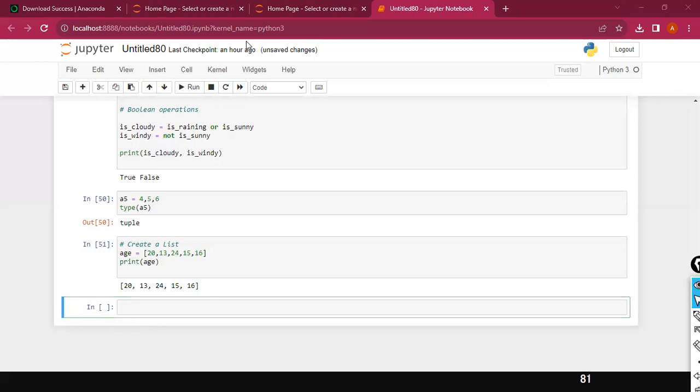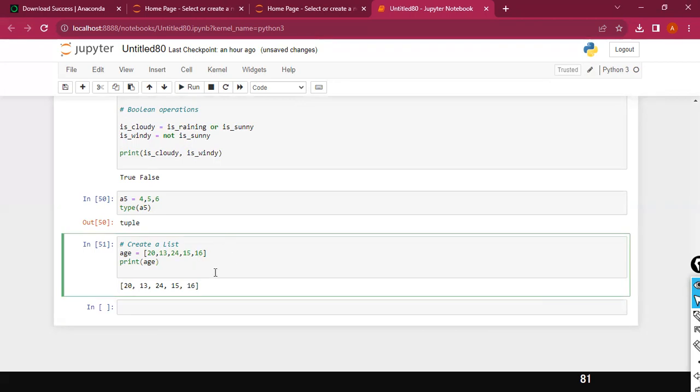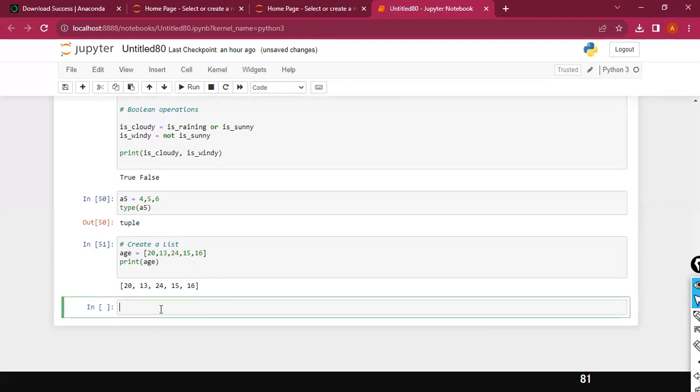So what is the question now? Anwar has a question: can I store different data types in a list? Yes, that is also possible. Here I'll create another variable, and let's say you have something like 10, Anwar and Krishna, comma 22.32.